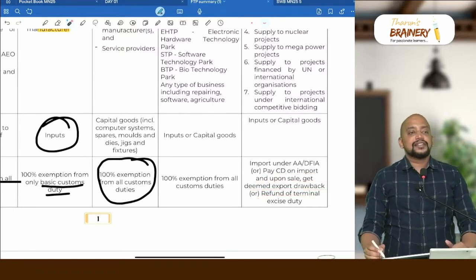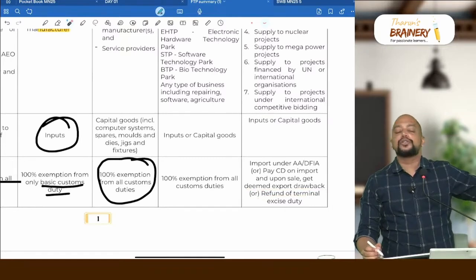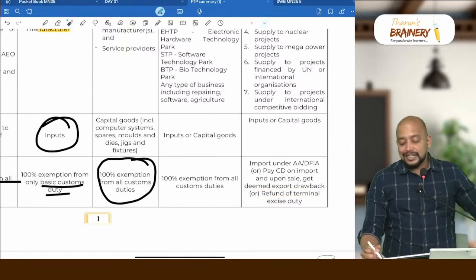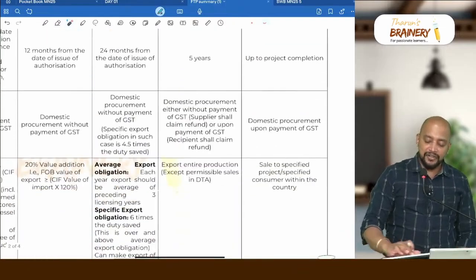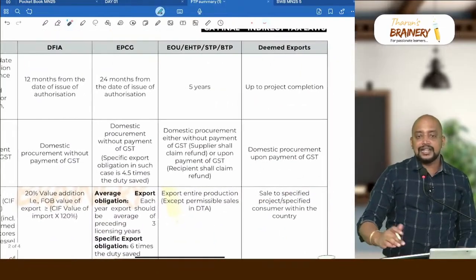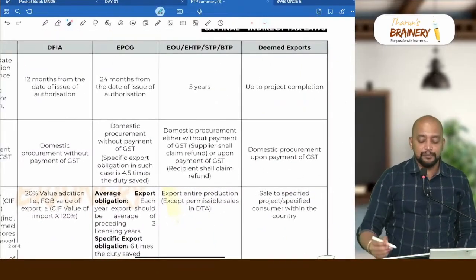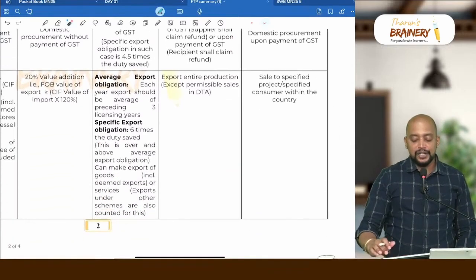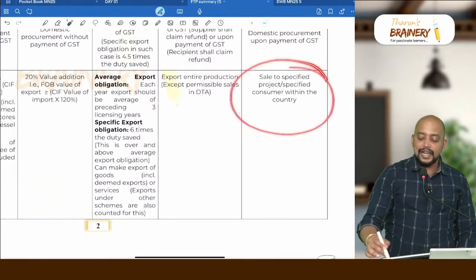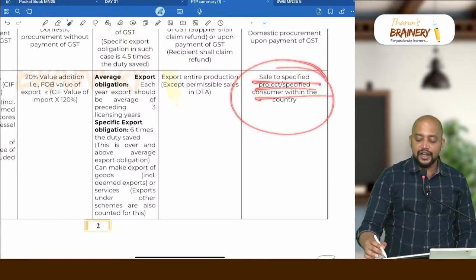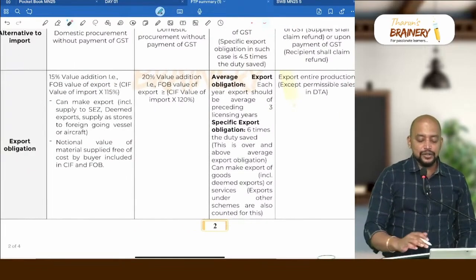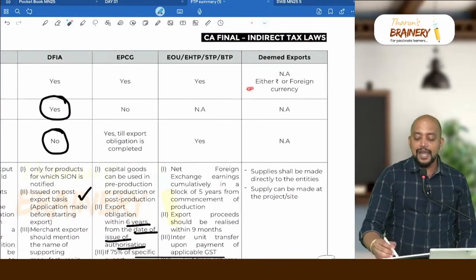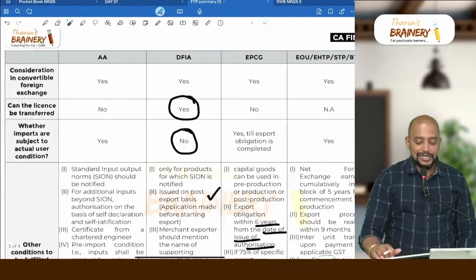Refund of terminal excise duty. Suppose locally if I am procuring anything, on that some excise duty will be there, like fuel, etc. That excise duty also I will get as a refund. And what is the validity? Here it is completely up to project completion. And they can do domestic procurement also without payment of GST, and sale to specified project or specified consumer within the country. There is no concept of export obligation here, and consideration may be in Indian rupees or in foreign currency.